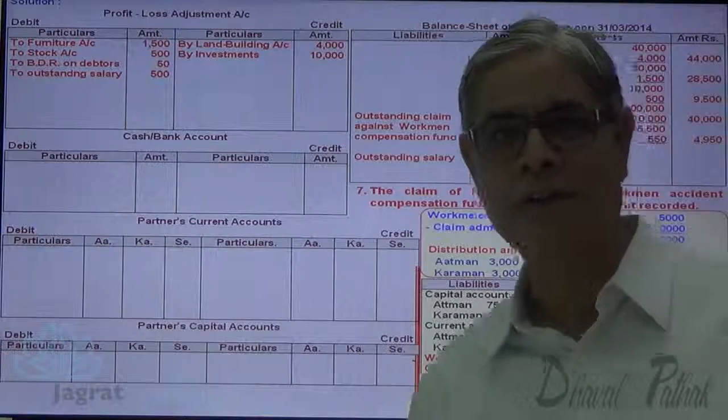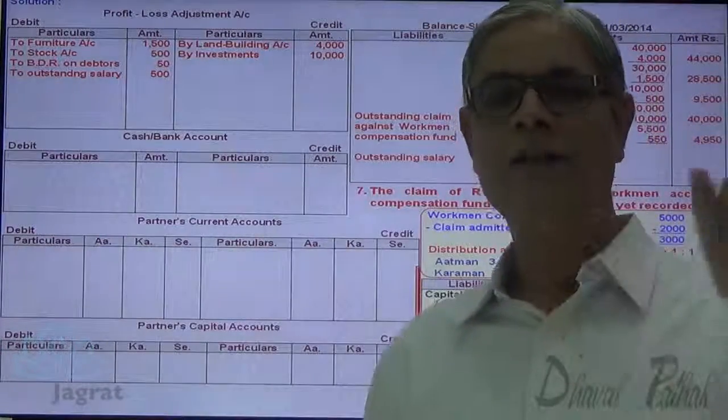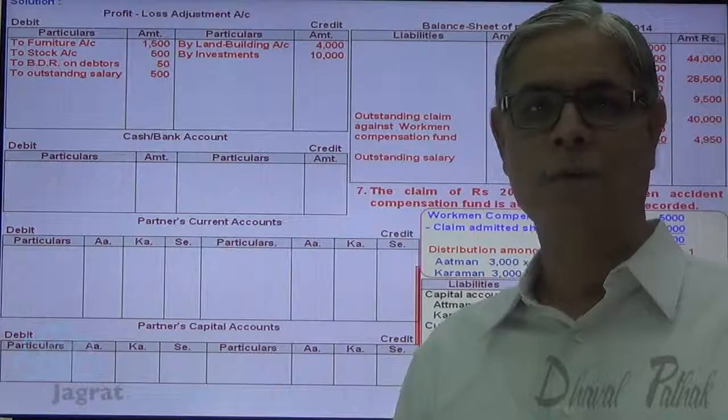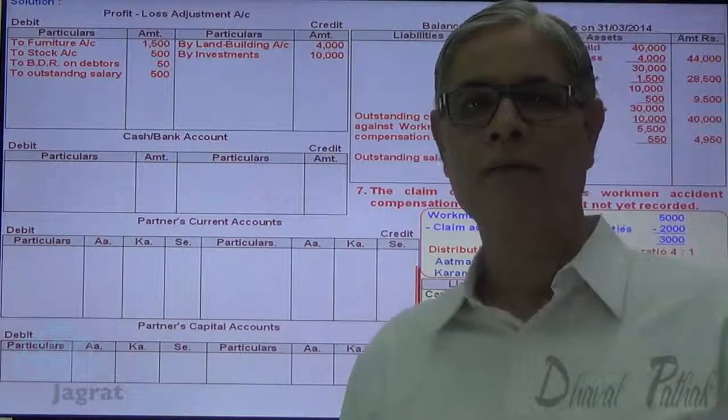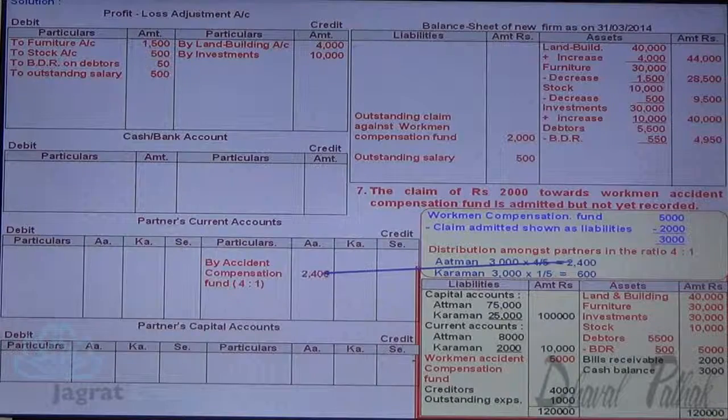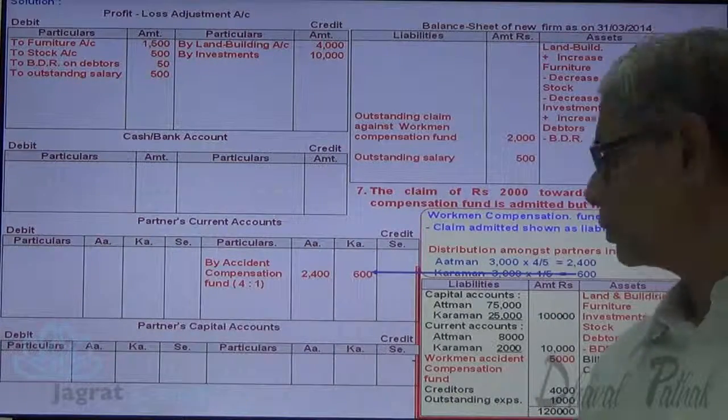The journal entry: workman compensation fund account debit 3,000, to Atman capital account credit 2,400, to Karman capital account credit 600. So here 2,400 and 600 are credited to the current capital account.